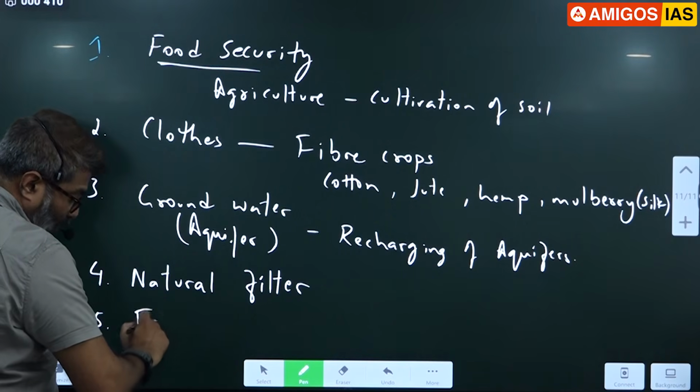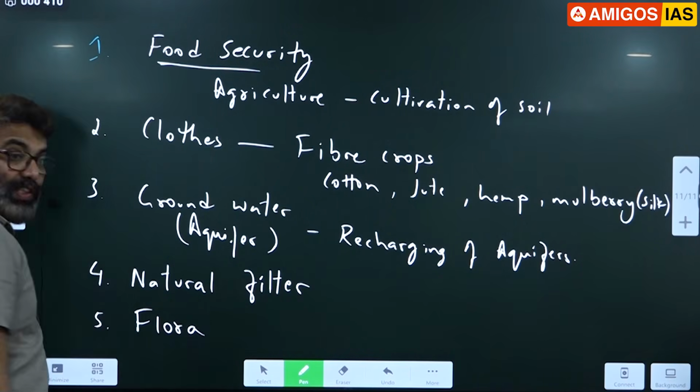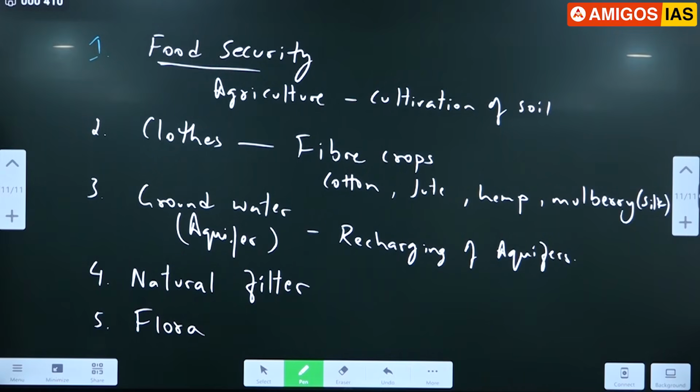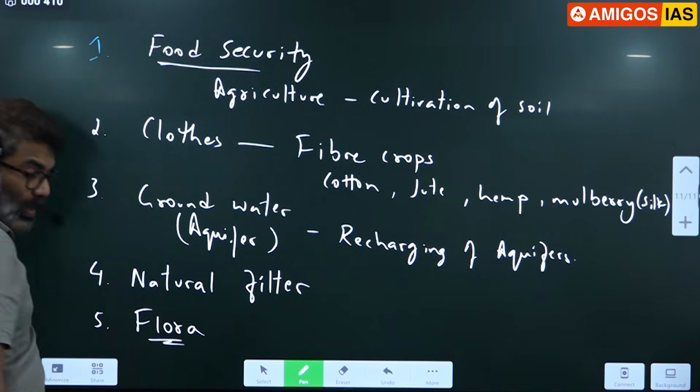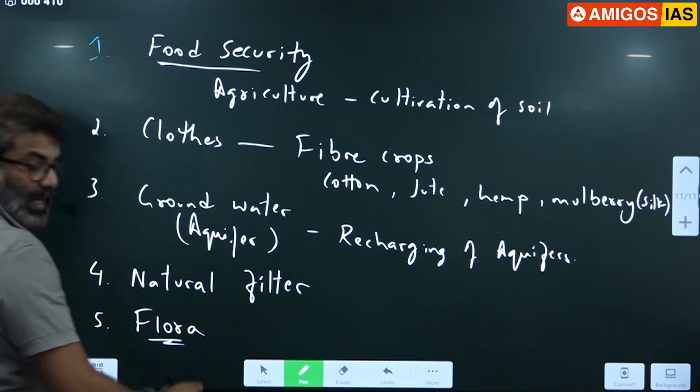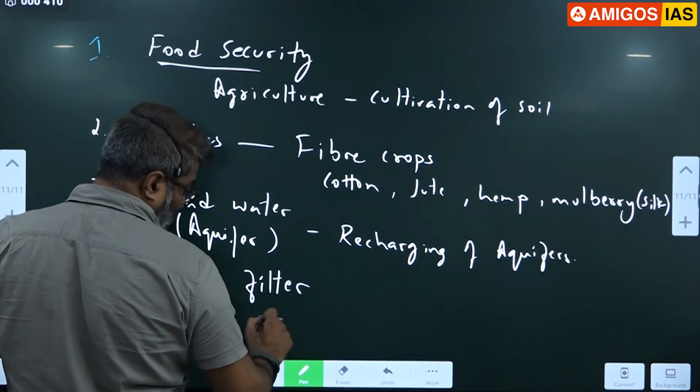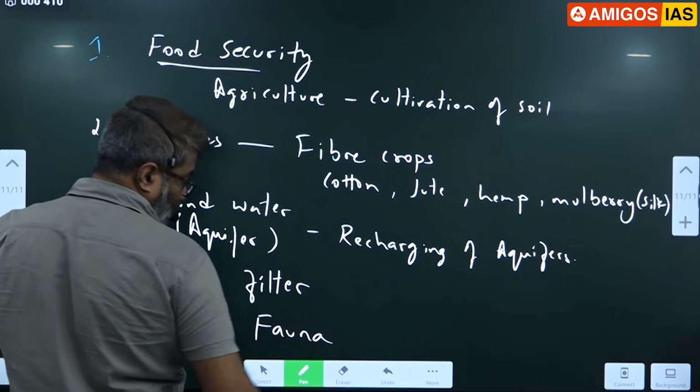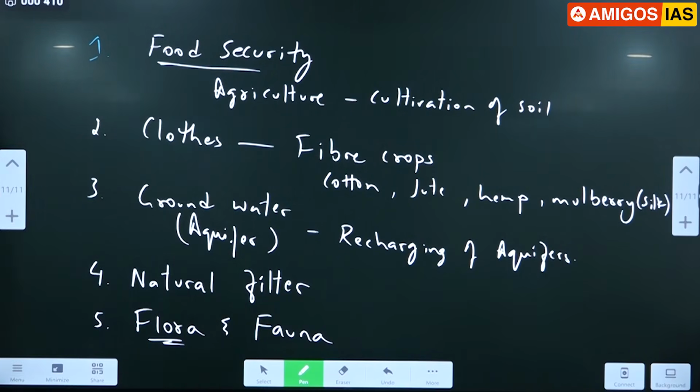So all flora today, means vegetation in general, is growing where? On the soil. So soil provides support, water and nutrients. So please remember flora. So soil supports flora, right? Soil supports flora and fauna. Fauna means animals.